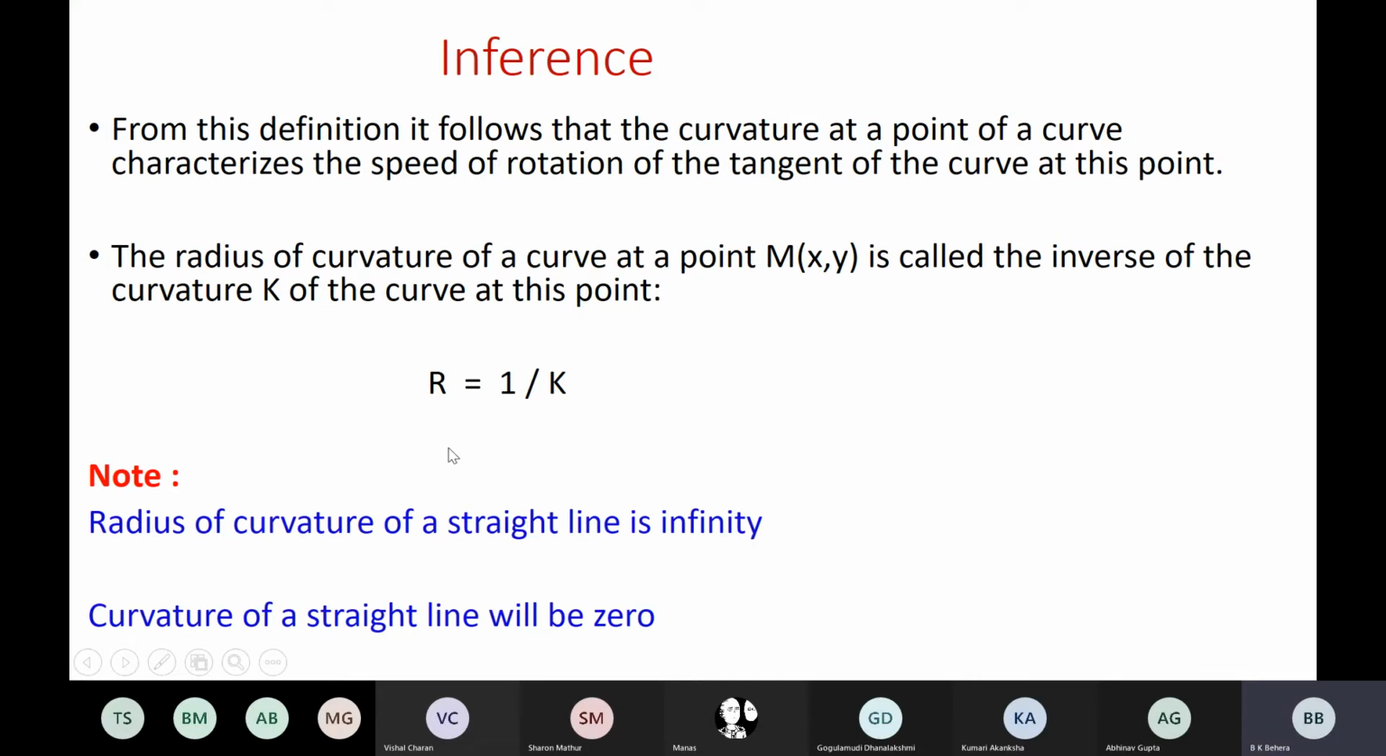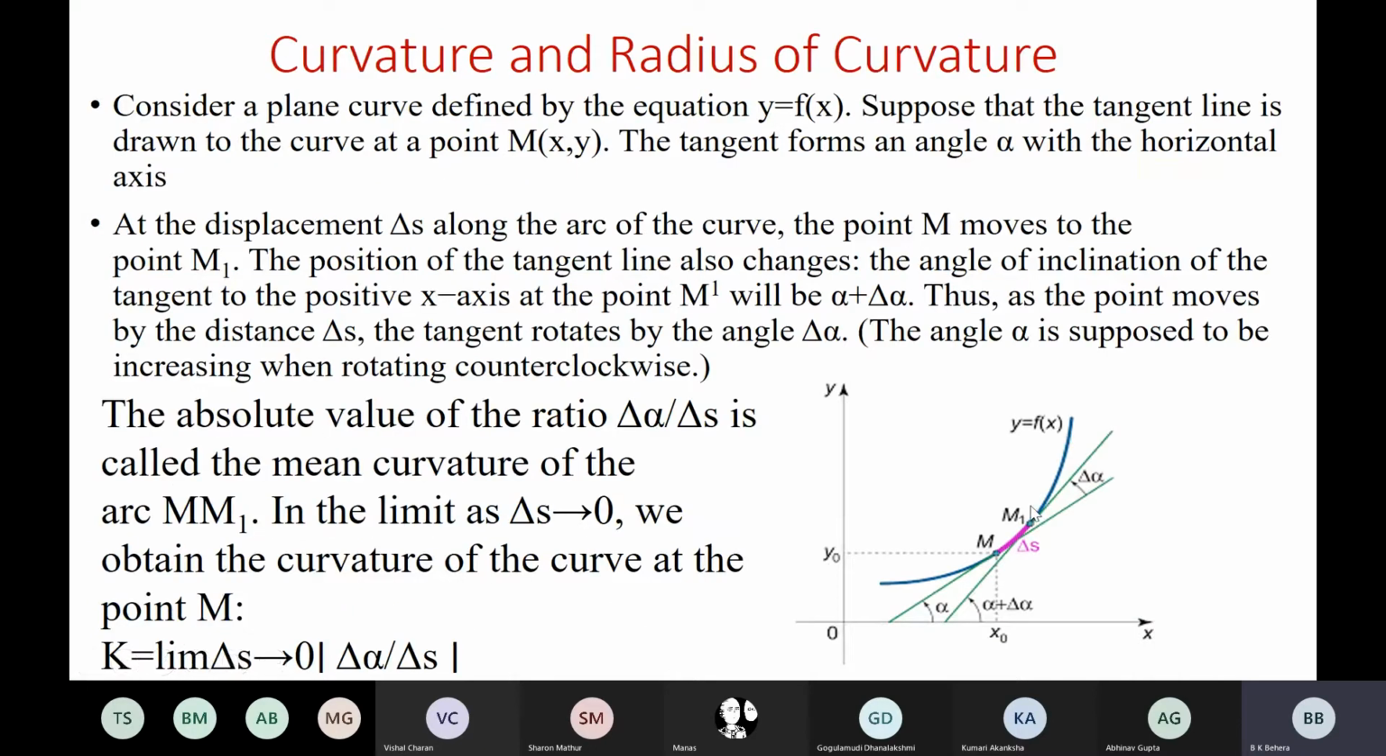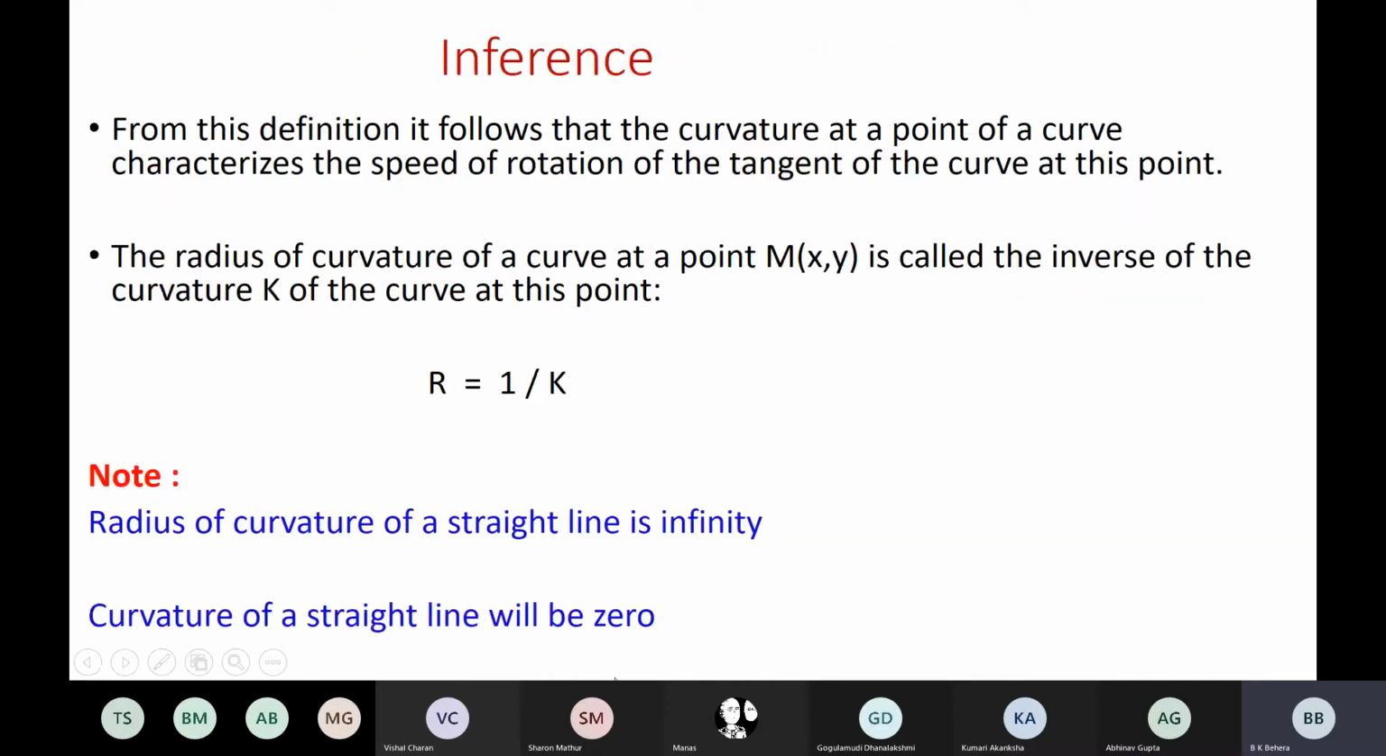So these two inferences will be used in the model which we are going to discuss in the rigid thread model. So please remember this concept: how with change in angle alpha the del S changes, and what happens to the curvature and the radius of curvature. Radius of curvature of a straight line is infinity, curvature of a straight line will be 0. So please keep this always in mind, and we'll be using this concept very frequently.